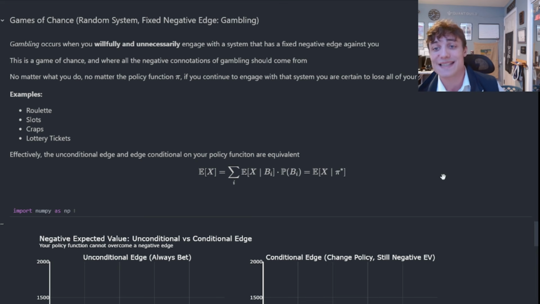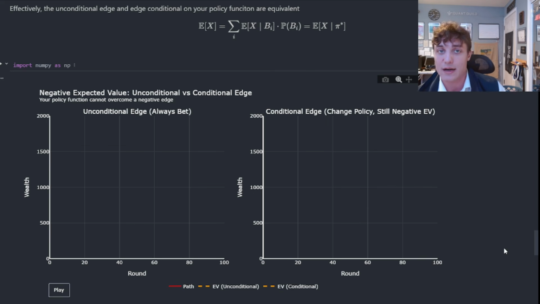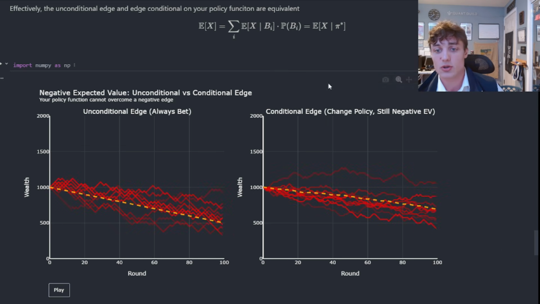Some examples: roulette, slots, lottery tickets, craps, all of those have statistical convergence. You are guaranteed, if you continue to engage with that system, to lose all of your money regardless of the actions that you take. Now, if we take a look at an example of what this looks like, we have two charts. One on the left, where we have an unconditional expected value, and one on the right, where we have a conditional expected value, and we're acting optimally. It doesn't matter in either case. If we choose an optimal set of actions or a suboptimal set of actions, we will statistically eventually lose all of our money.